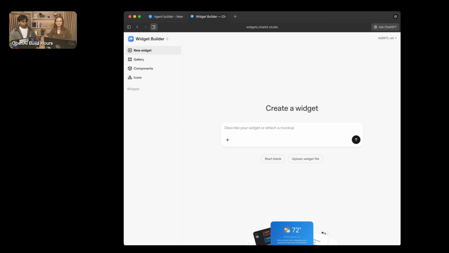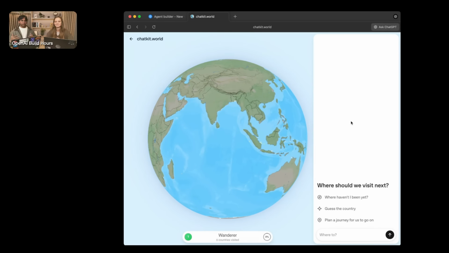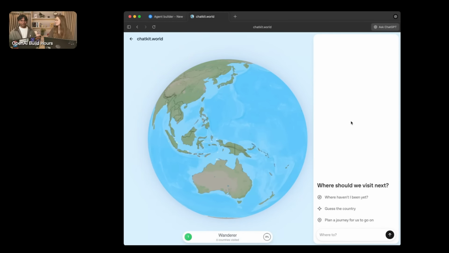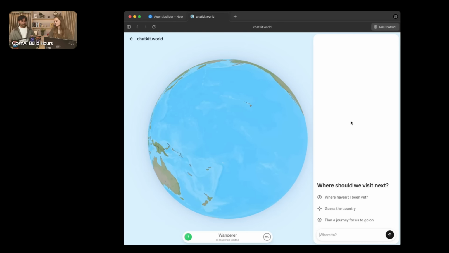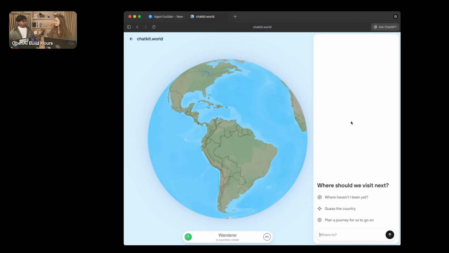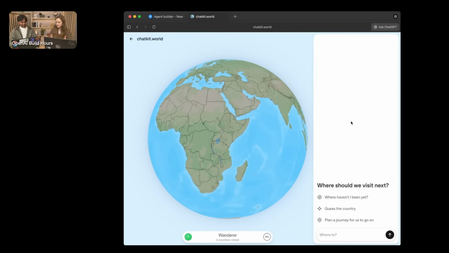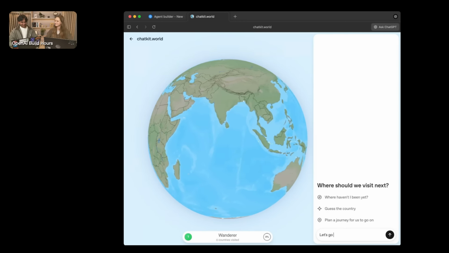Amazing. Great. Before moving it to Henry, I wanted to show an example of what this looks like in real life. We have a website here that renders a globe or a picture of the Earth. And what we want to do is be able to control this globe that we have via natural language. So where should we go today, Tasia? Well, I think our next Dev Day exchange is in Bangalore. So I'm going to say India. Let's go to India.